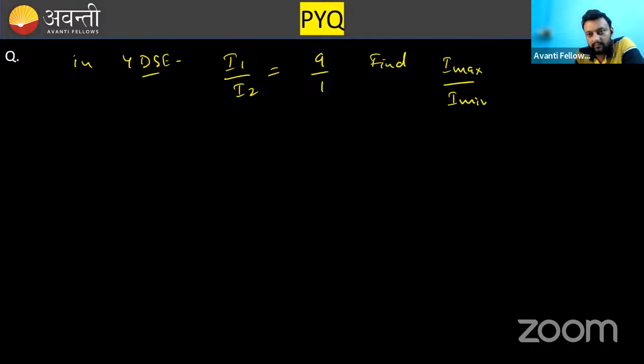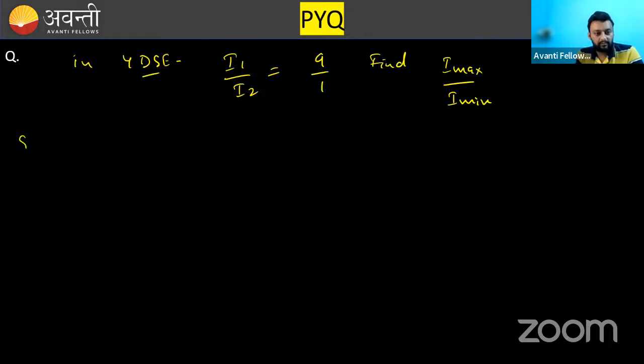So the ratio of light coming out of them, I1 over I2, is 9:1. This is a very simple question. The ratio of intensities coming off S1 and S2 is 9:1. Find the ratio of I max over I minimum.